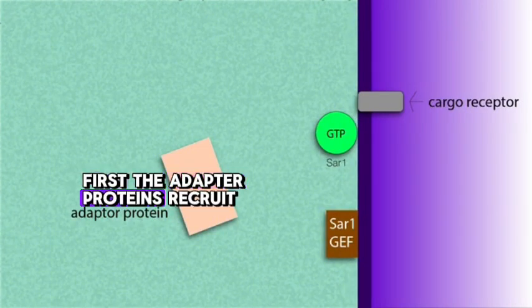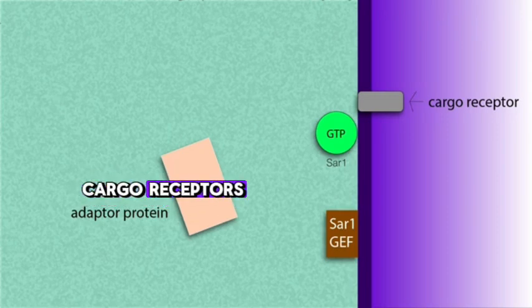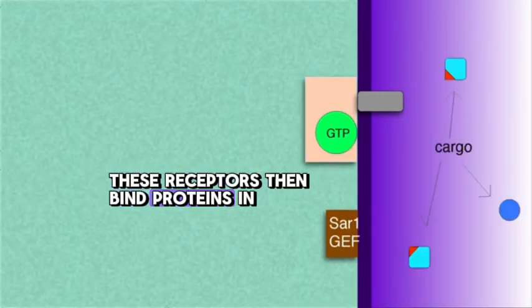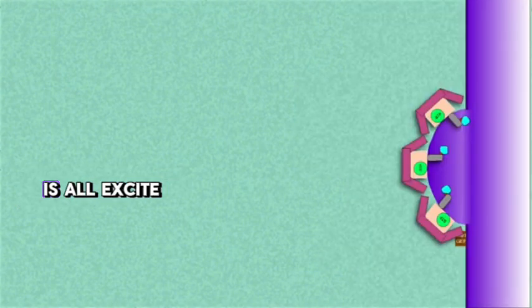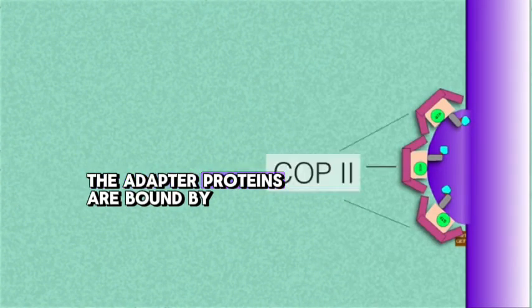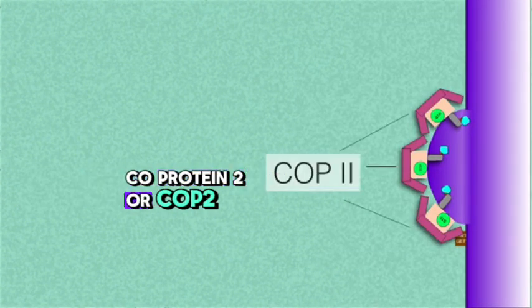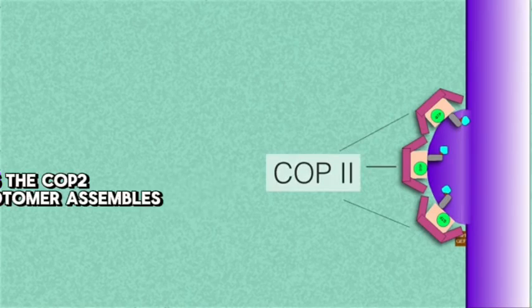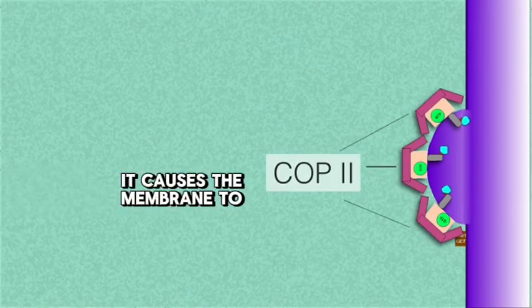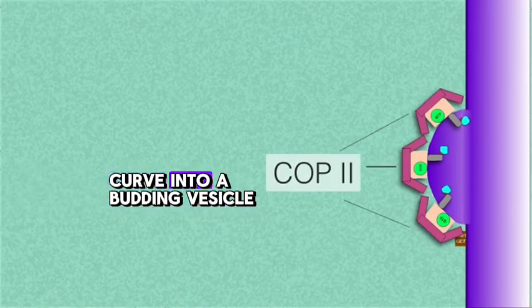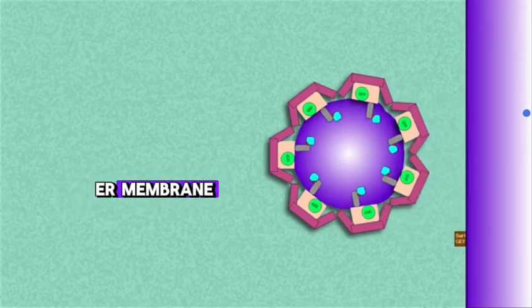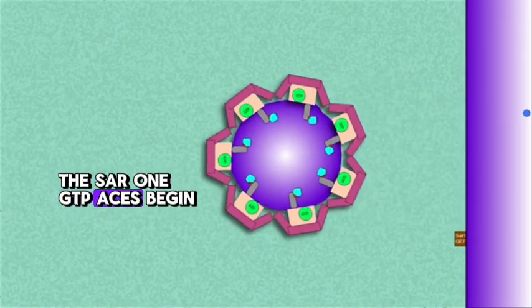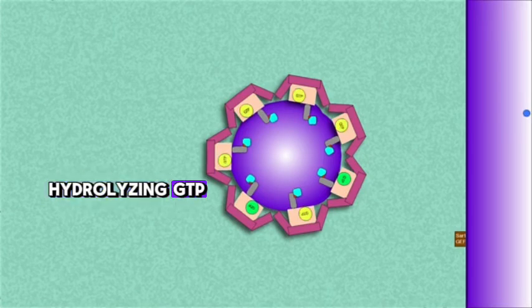First, the adapter proteins recruit cargo receptors. These receptors then bind proteins in the ER containing an ER export signal. On the cytosolic side, the adapter proteins are bound by coat protein 2, or COP2. As the COP2 coatomer assembles, it causes the membrane to curve into a budding vesicle. Once the vesicle separates from the ER membrane, the SAR1 GTPases begin hydrolyzing GTP.